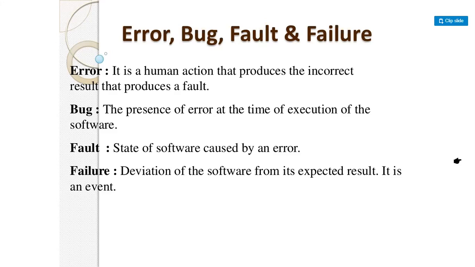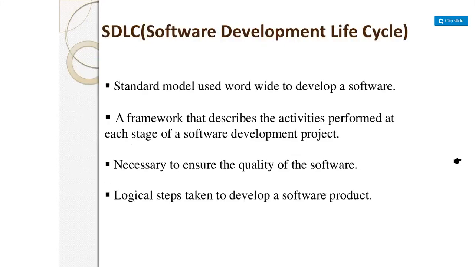It is an event. That means we have our expected outcome and the actual outcome. If there is a mismatch between the actual outcome and the expected outcome, this results in the failure of the software. It is one kind of event.